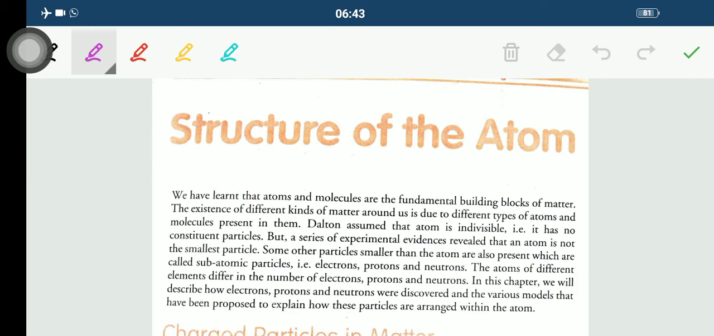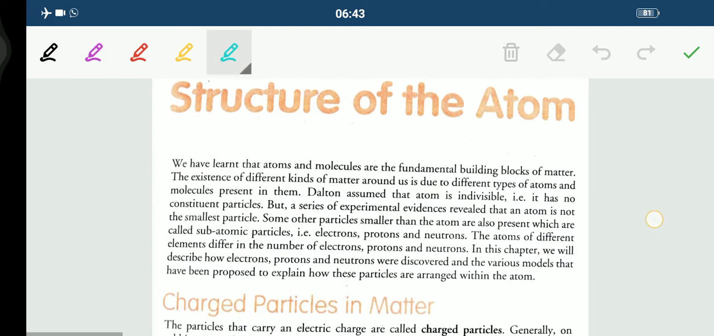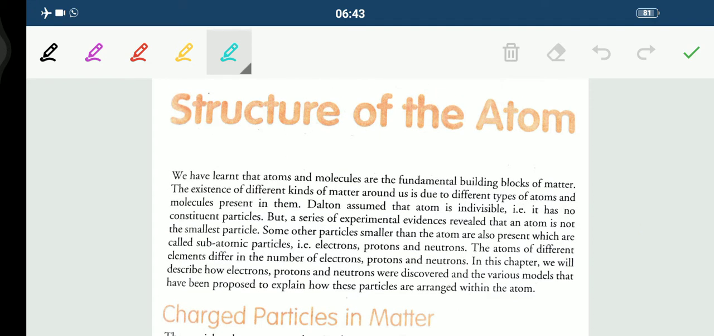Good morning, students. So, in today's module, we'll be starting our new chapter, that is Structure of the Atom, the last chapter of our chemistry. So, children, we have learned that atoms and molecules, fine, they are the fundamental building blocks of matter.